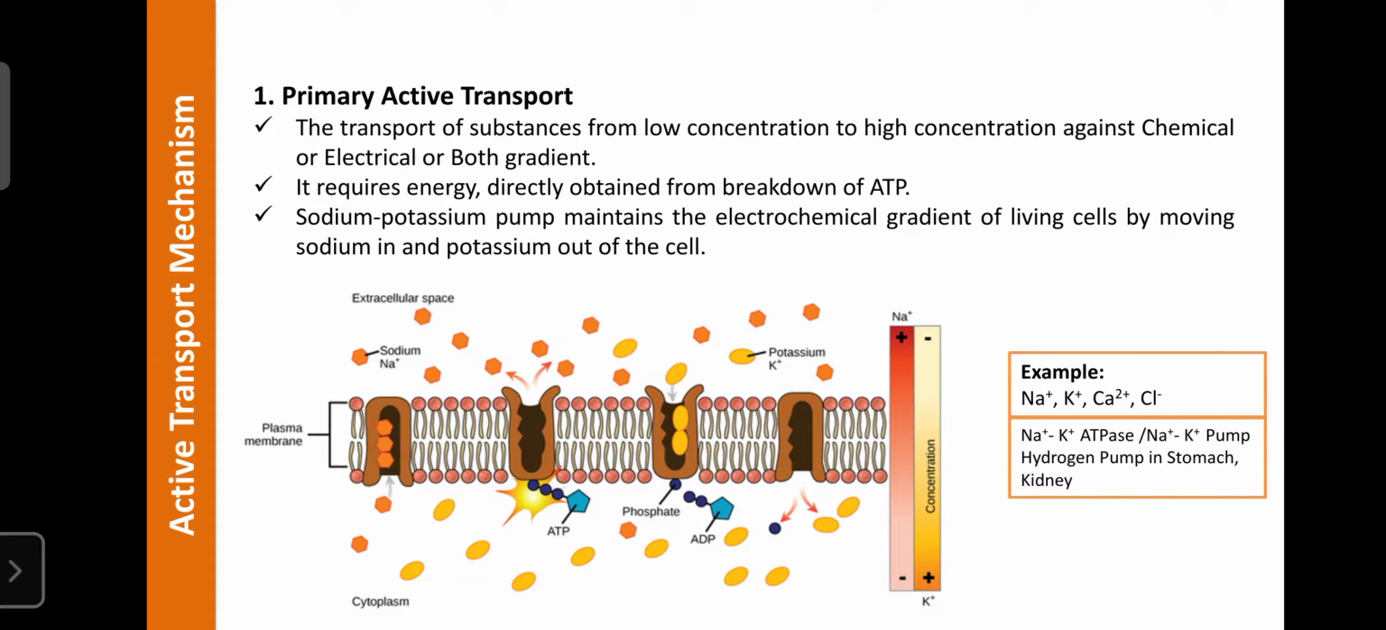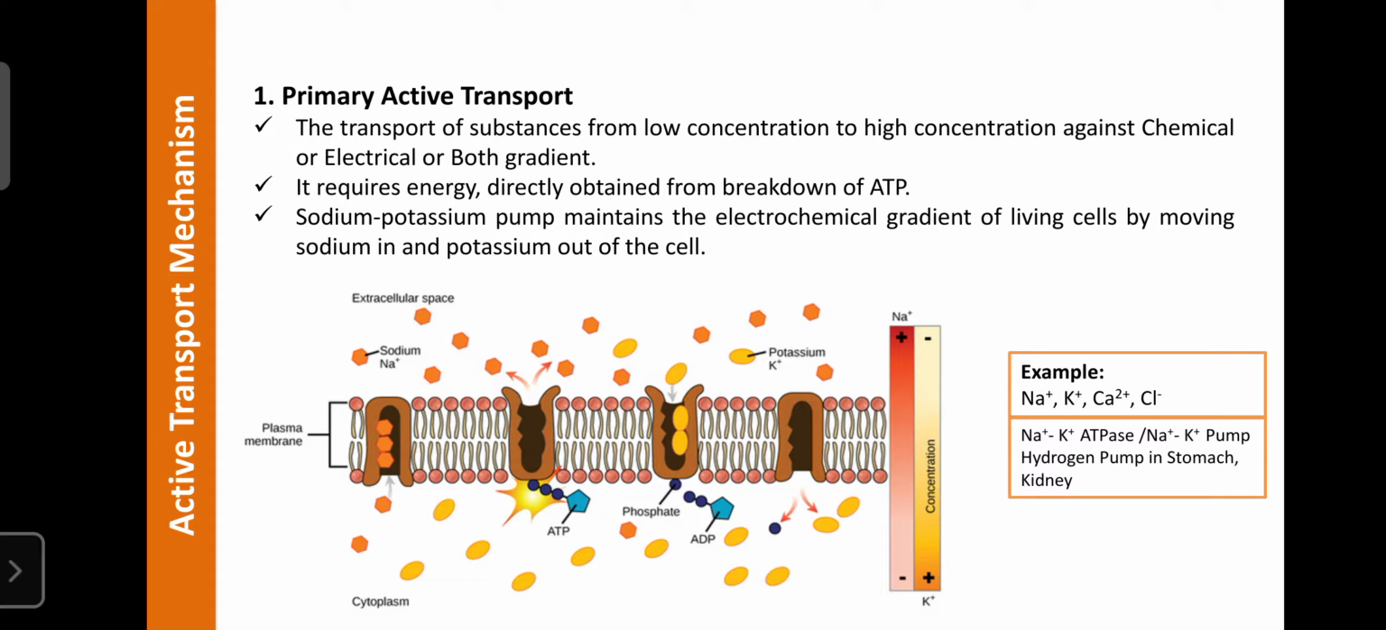So first we learn about primary active transport. Here it is nothing but the transport of substances from low concentration to high concentration against the chemical or electrical or both gradients. Chemical means their concentrations. Always a molecule can be transported along the chemical gradient, that is from high concentration to low concentration. But in active transport the molecule is transported against the concentration gradient, that is from low concentration to high concentration. And regarding electrical,